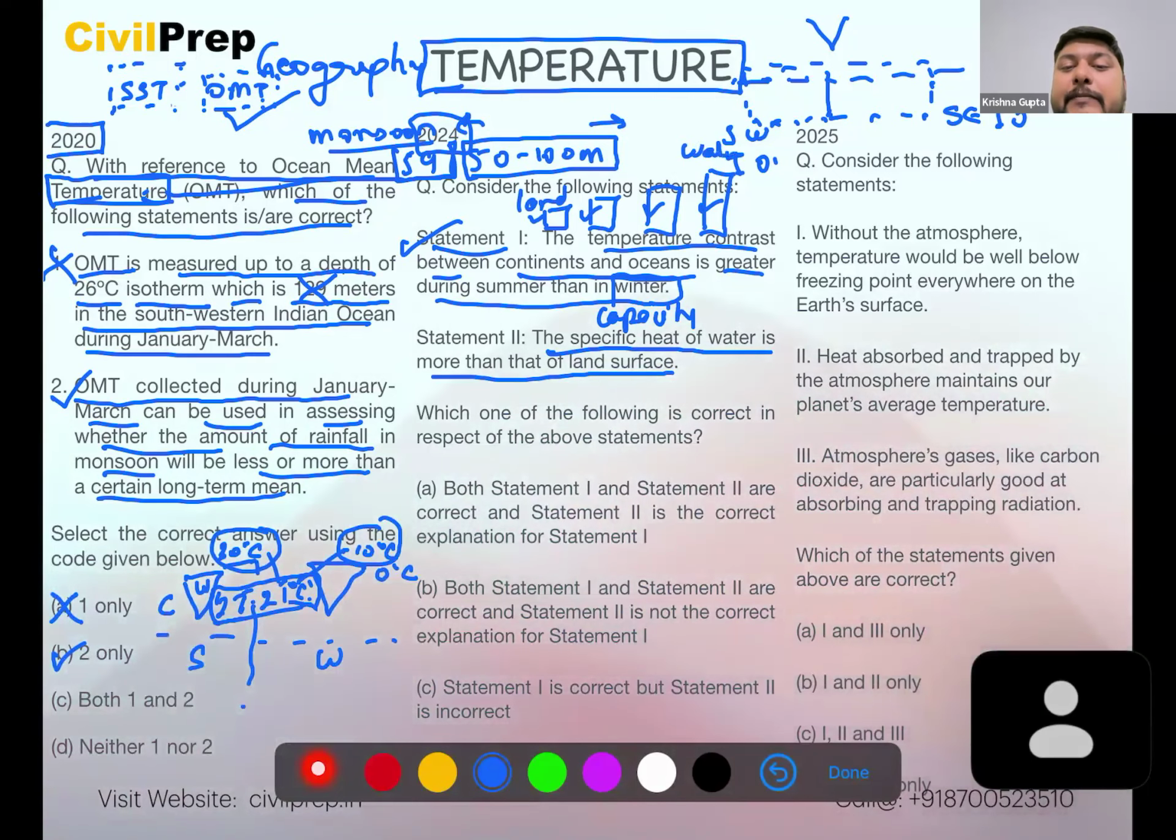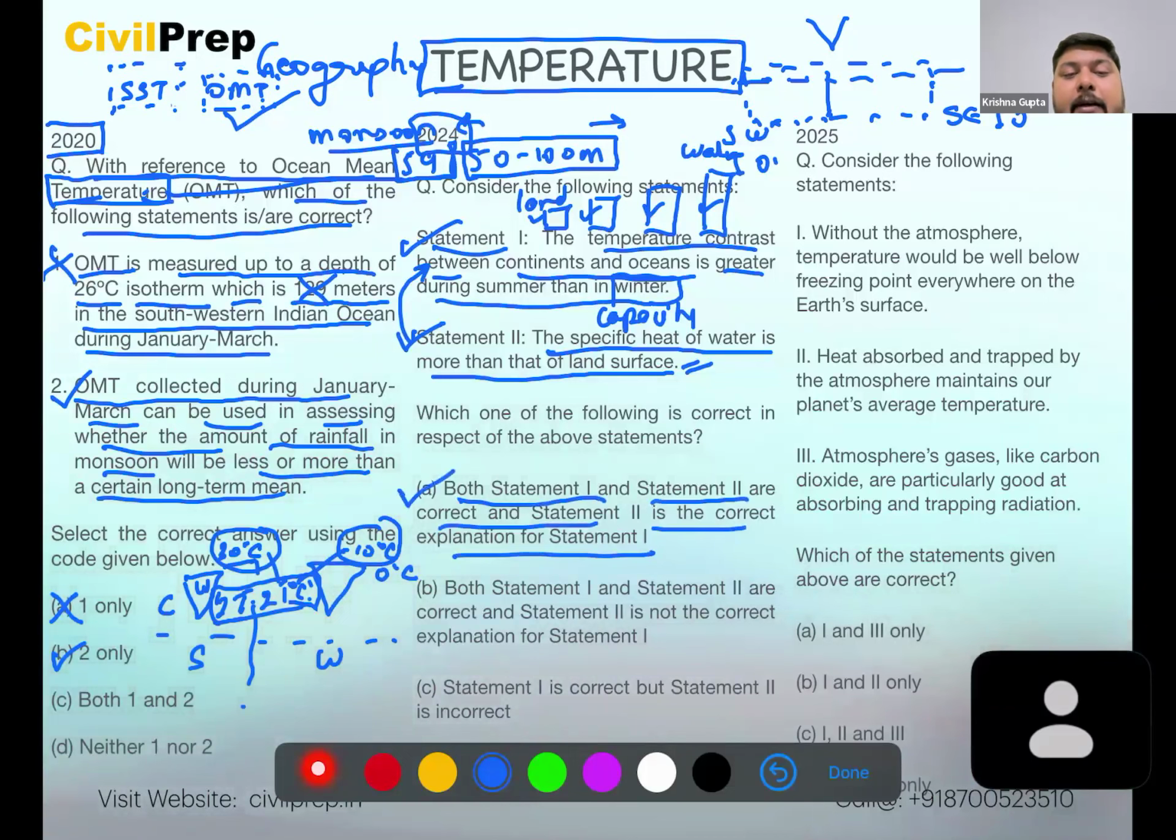Therefore, we see that there is a specific contrast. So therefore, statement 2 is also correct. And yes, statement 2 is the correct explanation of statement 1. So we can see both statement 1 and statement 2 are correct statements, and statement 2 is the correct explanation for statement 1. Therefore, option A is the correct answer for this question.